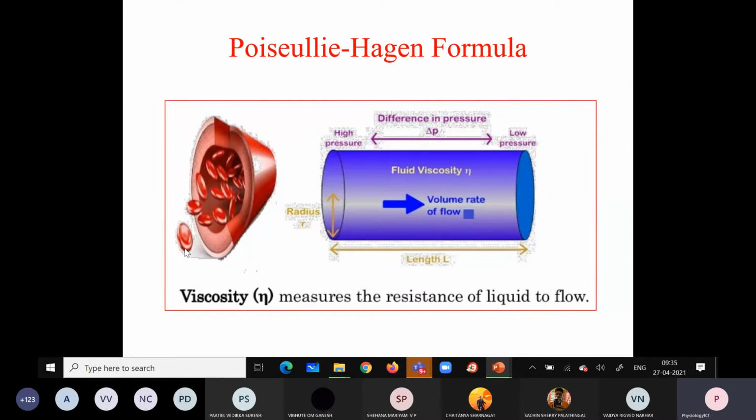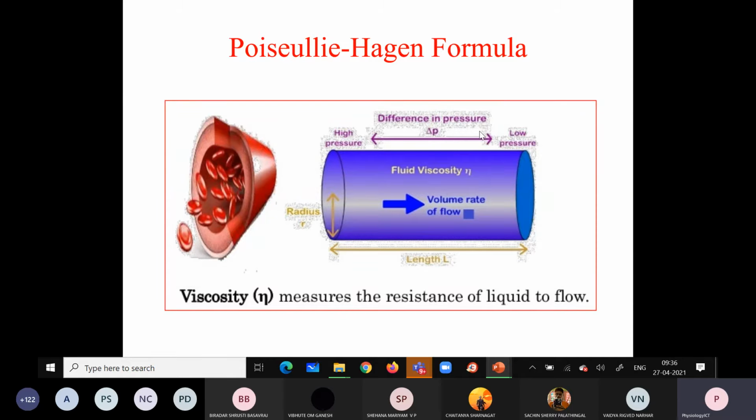So viscosity, again, measures the resistance to the blood flow. What is viscosity? Resistance in the fluid. Yes. So this is mainly the hematological hindrance. Whatever resistance is produced because of the blood composition is called the hematological hindrance to the blood flow.